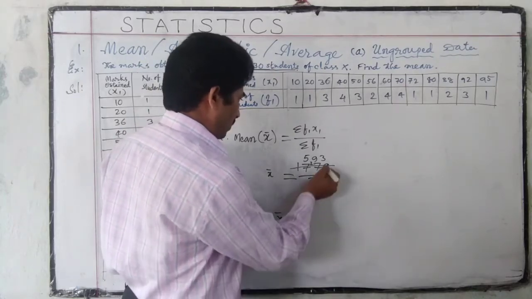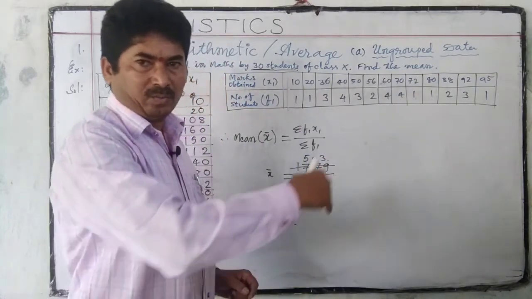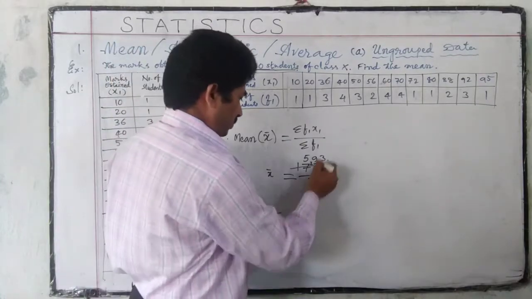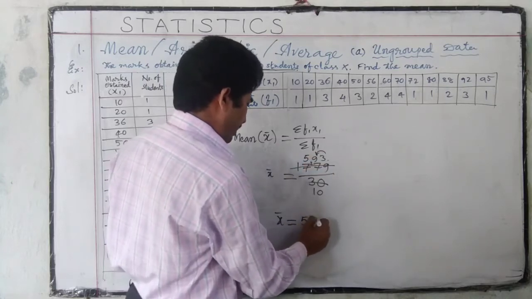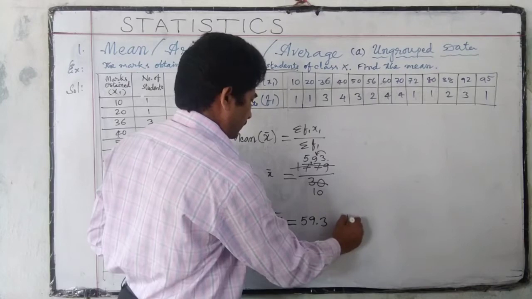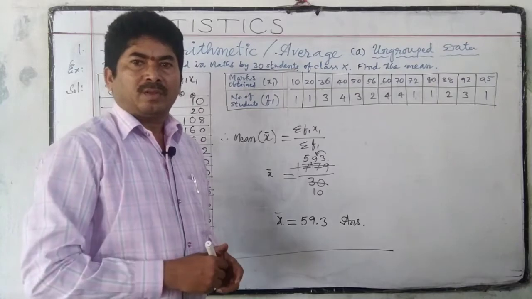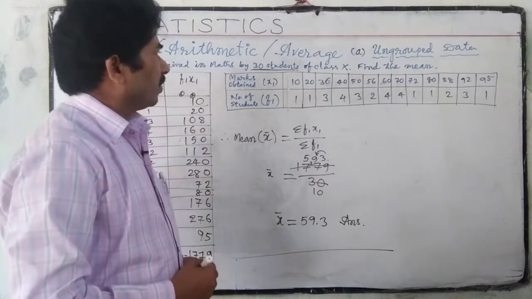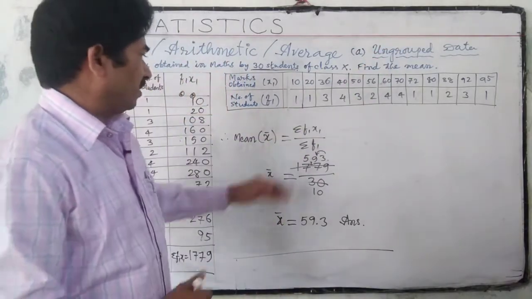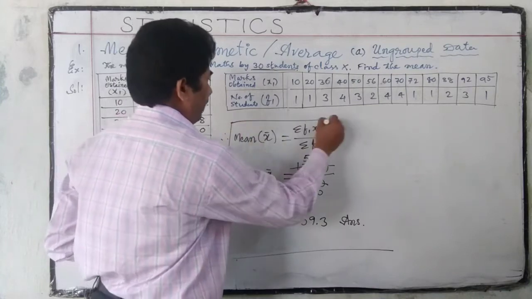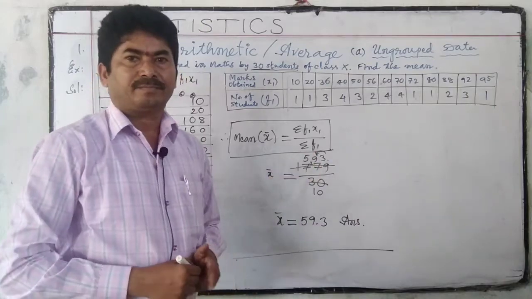X bar is equal to, this is a whole number. A whole number has the decimal point on the right side. So here that point will come: 59.3. This is the answer. So this is the method of finding arithmetic mean for ungrouped data using this short formula. Mean is equal to sigma f1 x1 by sigma f1.